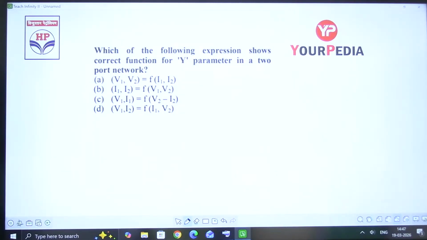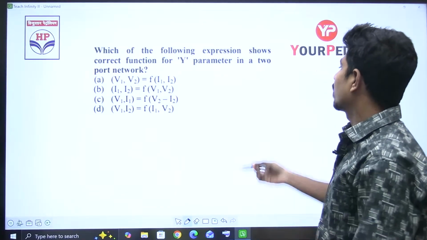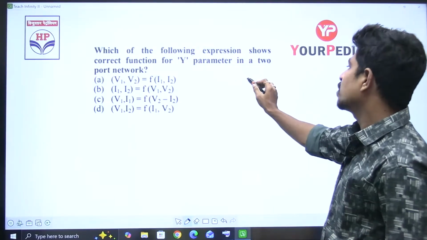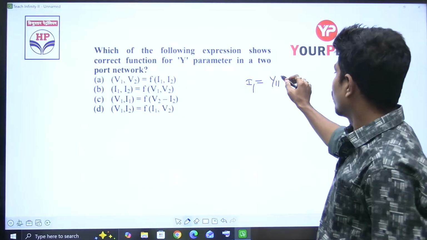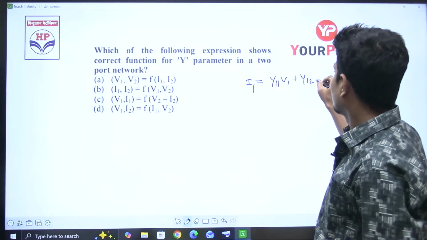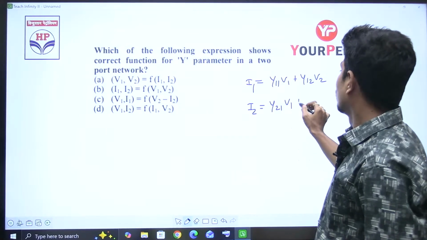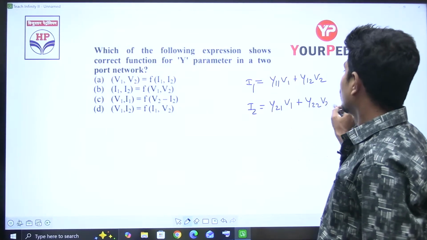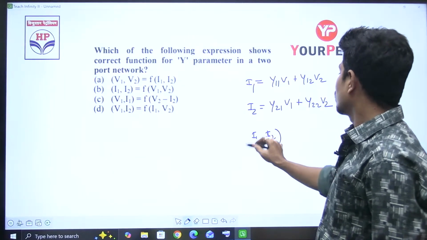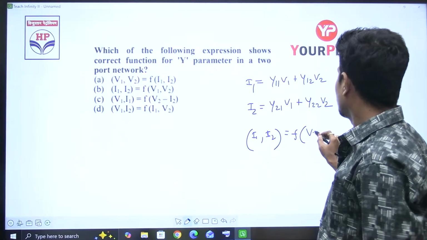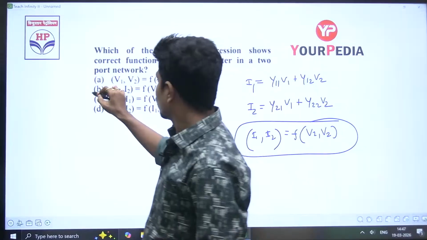Let me solve what he's asking. Which of the following expressions shows the correct expression for Y parameters? I just said Y parameter means current is expressed in terms of voltages. I1 is equal to Y11 V1 plus Y12 V2. I2 is equal to Y21 V1 plus Y22 V2. Means I1, I2 are functions of V1, V2. Option is B.